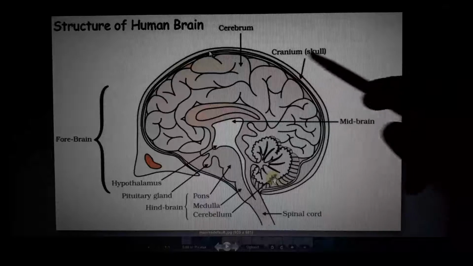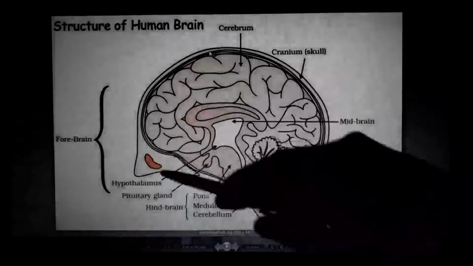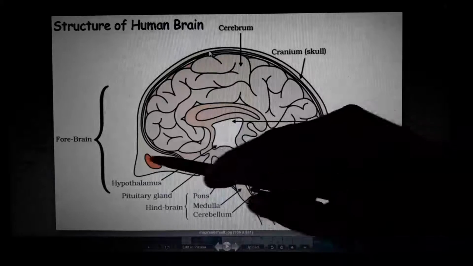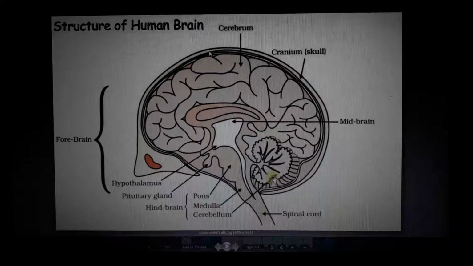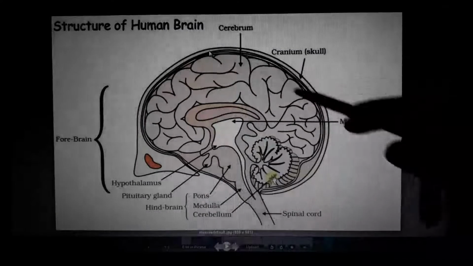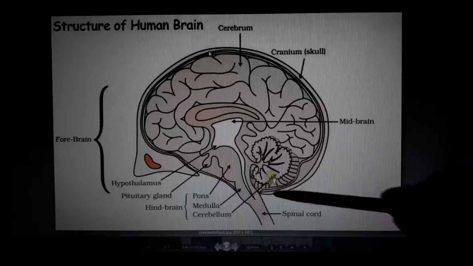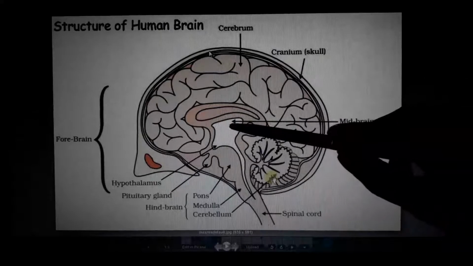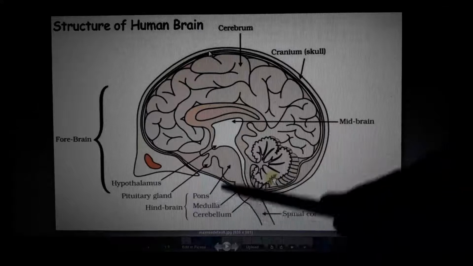Here's the midbrain. This is the cranium and skull, the bone which we have. Here we have the eyes and the nose. So this is the cerebrum. This is the cerebellum. Then the midbrain, thalamus, hypothalamus, pituitary gland, pons, medulla.